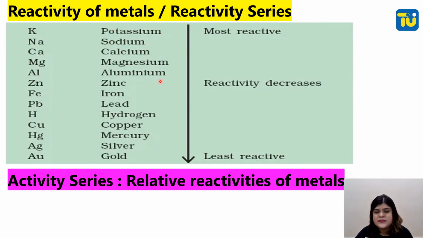This is the reactivity series of metals. Activity series, reactivity series, anything you can say. Potassium is the most reactive metal and here it decreases, and this is the least reactive metal. Reactivity decreases in this direction: potassium, sodium, calcium, magnesium, aluminium, zinc, iron, lead, hydrogen, copper, mercury, silver, gold. Like this it decreases.